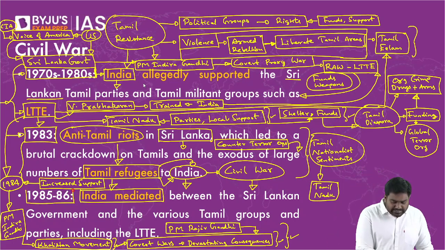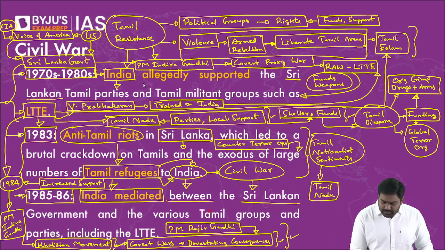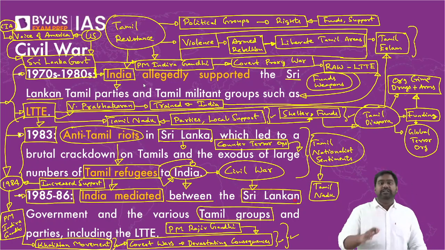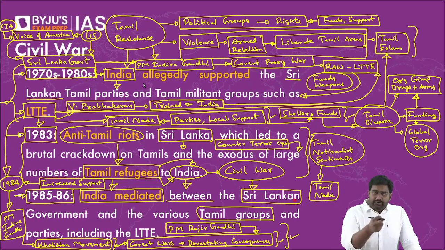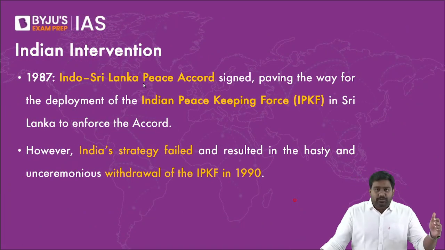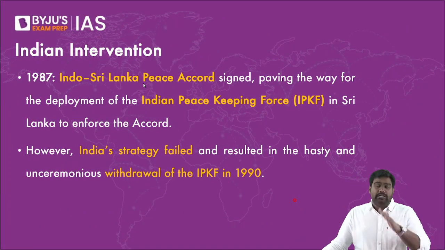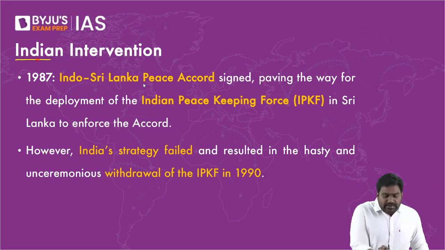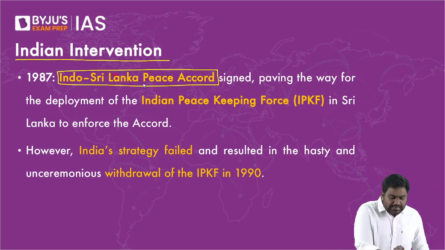And from 85 to 86, Prime Minister Rajiv Gandhi mediated a settlement between the Sri Lankan government and the Tamil groups. India was a direct mediator. Using some influence that we had with both of them, we brought both the parties to the negotiating table. We negotiated with the Sri Lankan government as well, and with LTTE and other Tamil political groups and militant groups. Through this mediation, India worked out the Indo-Sri Lanka Peace Accord of 1987.